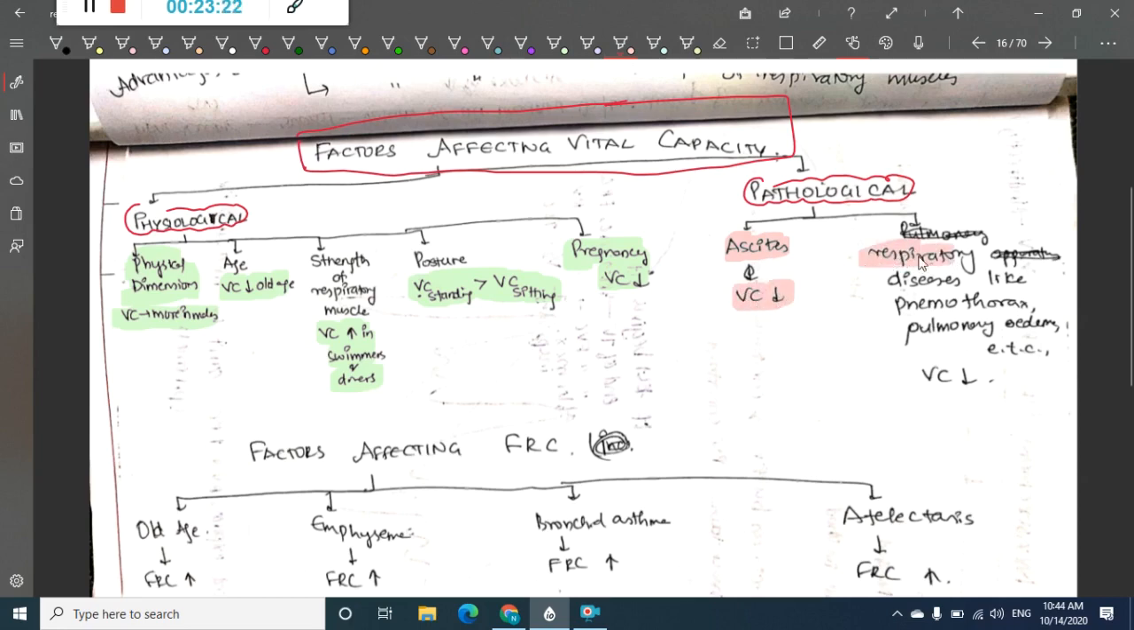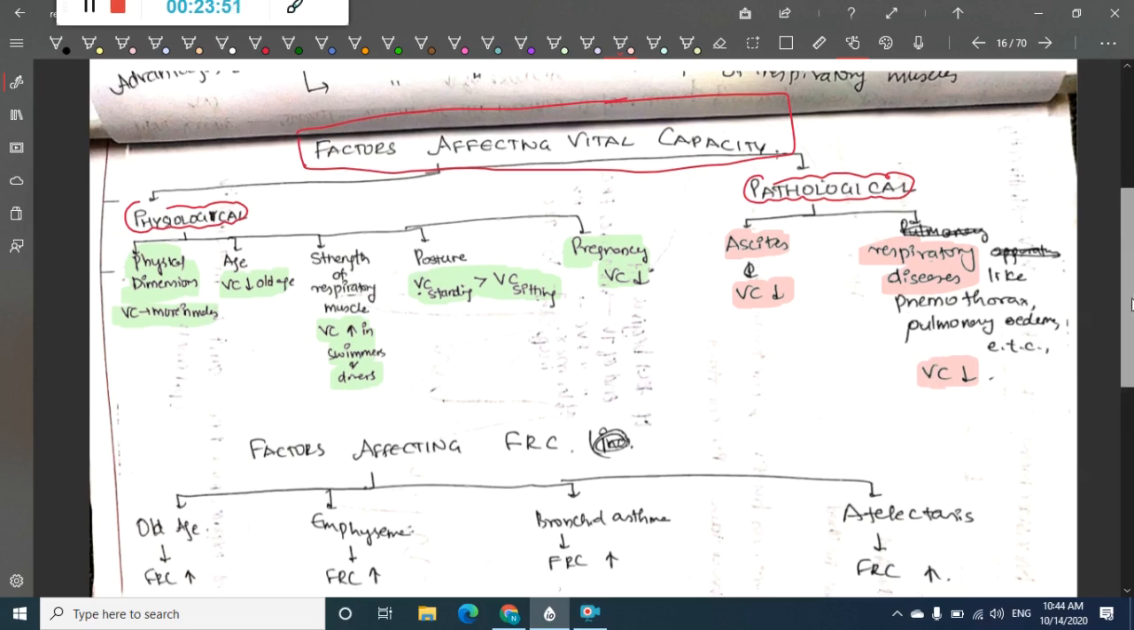Then in respiratory diseases like pneumothorax, pulmonary edema, or any type of respiratory disease, the lung parenchyma is involved, or there is compression from the outside onto the lung parenchyma, and as a result that will decrease the vital capacity. Okay, so these are the factors affecting the vital capacity. We have physiological factors and we have pathological factors.